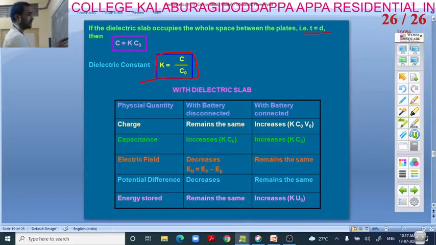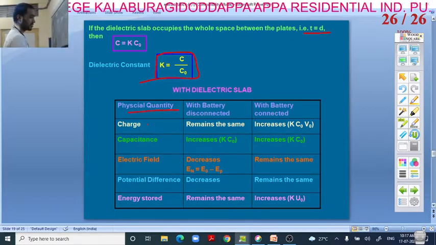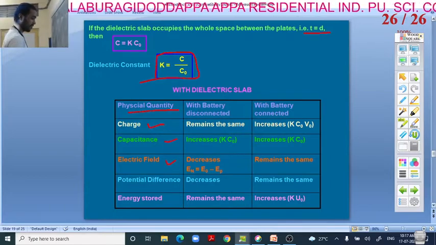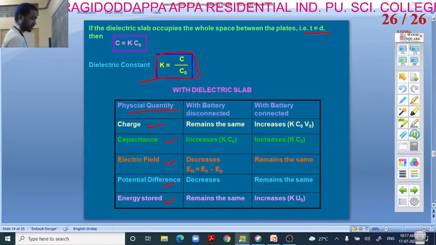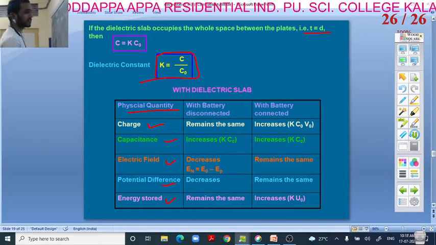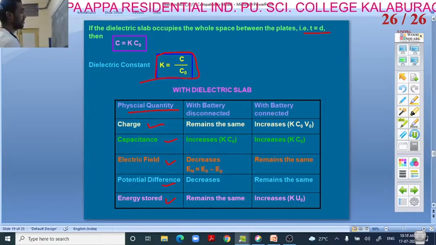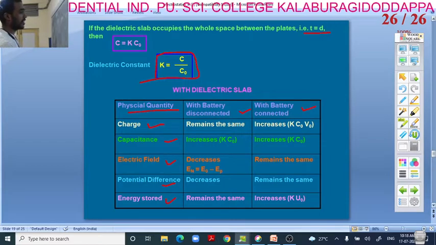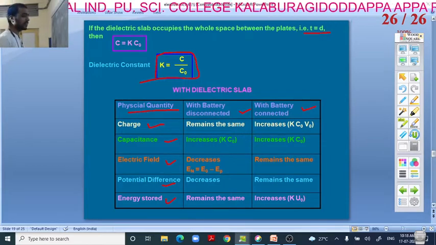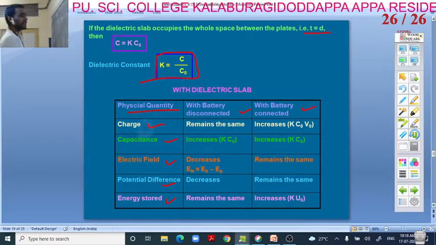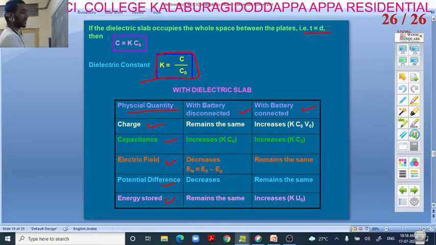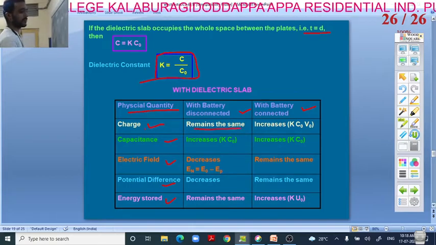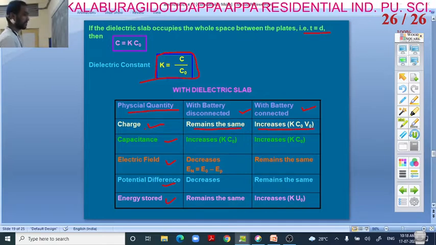This is the physical quantities chart: charge, capacitance, electric field, potential difference, energy stored. This is a very important chart, you have to remember it, with battery disconnected and with battery connected. For example, for the physical quantity charge, with battery disconnected it remains the same, here it increases.